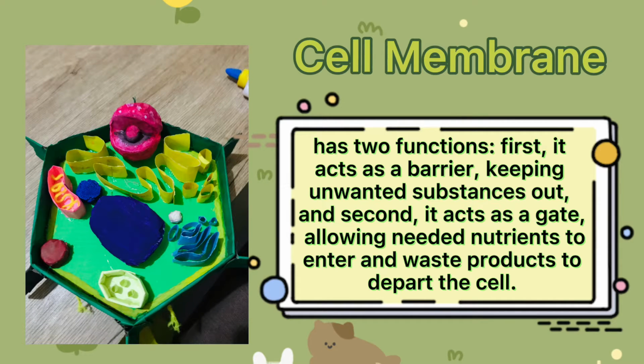Cell membrane. It has two functions. First, it acts as a barrier keeping unwanted substances out. Second, it acts as a gate allowing needed nutrients to enter and waste products to depart from the cell.